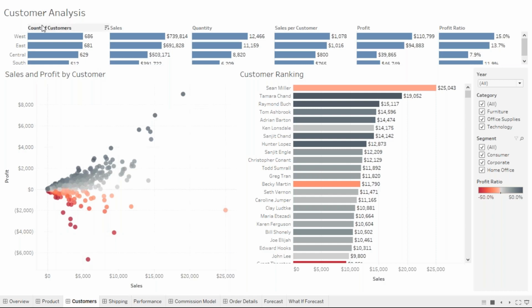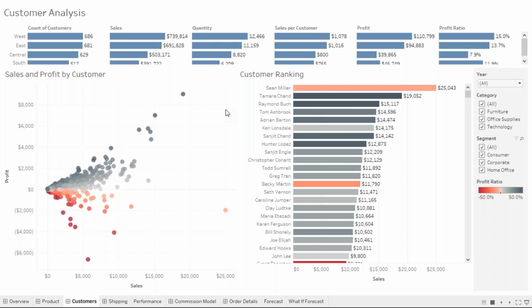So, customer analysis. The customer analysis will show you the count of customers in each region for the particular business. The business is related to online ordering. We can order different products online and they are delivered. It's like Amazon kind of thing. We can order some products online and they are going to be delivered.